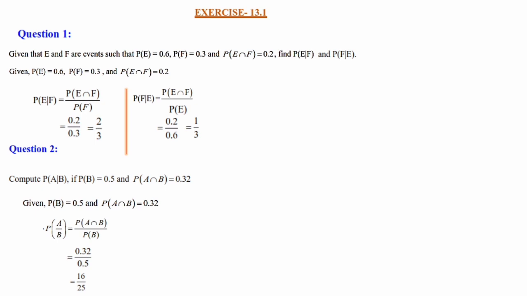When you multiply the numerator and denominator by 100, it will come as 32 divided by 50. 32 by 50, when you cancel 2, 32 divided by 2 is 16, and 50 divided by 2 is 25. So 16 by 25. You can directly do it as a mental calculation, or if you feel difficulty, just do it on a piece of rough paper. That's all.